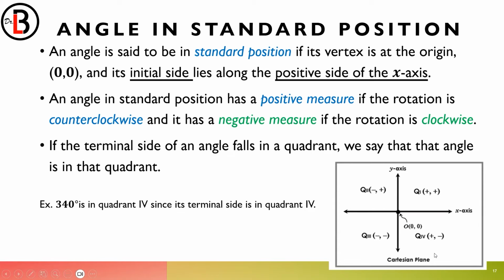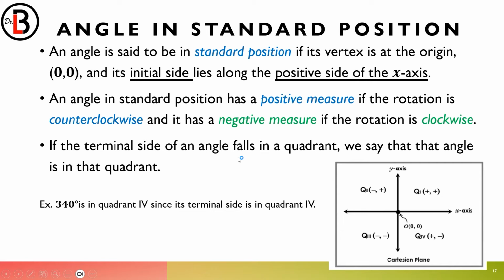So you'll notice that these quadrants, when both x and y are positive, it's in the first quadrant. When x is negative, but y is positive, it's the second quadrant. When both are negative, it's the third quadrant. And then when x is positive and y is negative, it's the fourth quadrant. Okay, going back. An angle in standard position has a positive measure if the rotation is counterclockwise. And it has a negative measure if the rotation is clockwise.